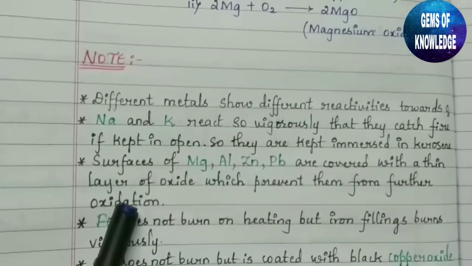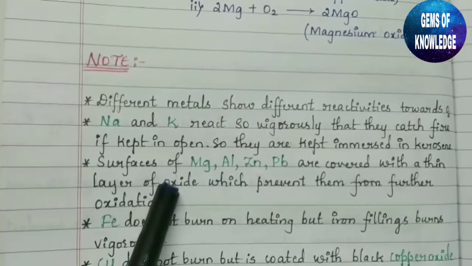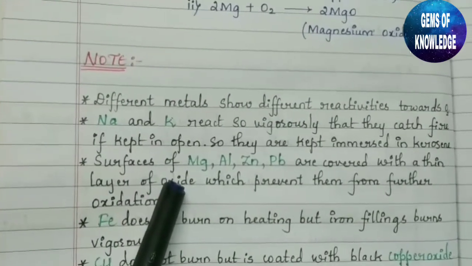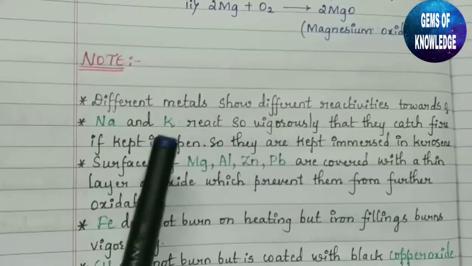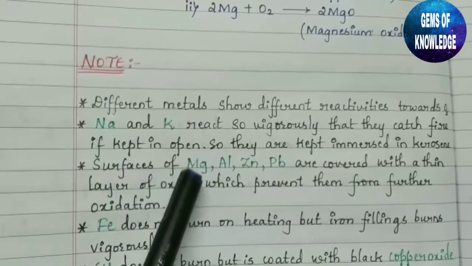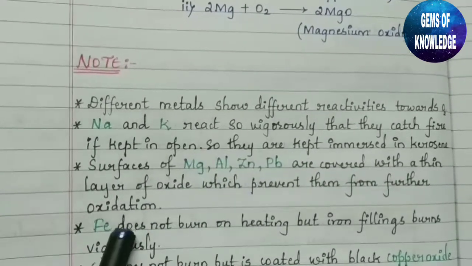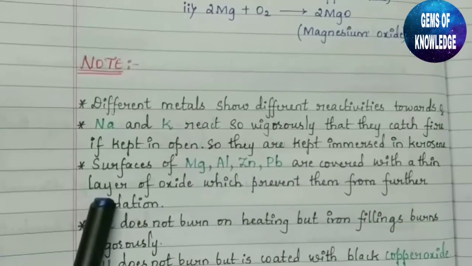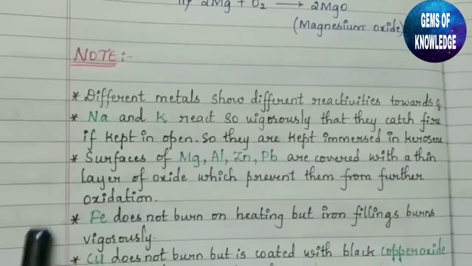As they react with oxygen, a thin layer of oxide is formed covering these metals. Okay. Which is very good for these metals as it prevents further oxidation. Further, these metals will not be oxidized.